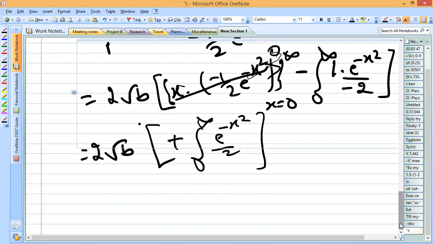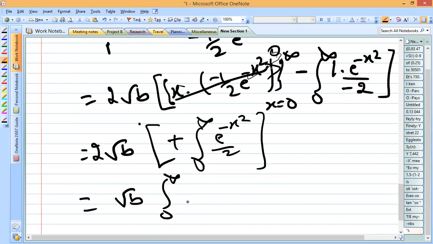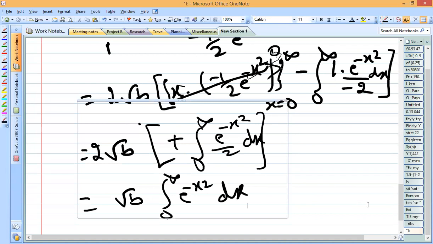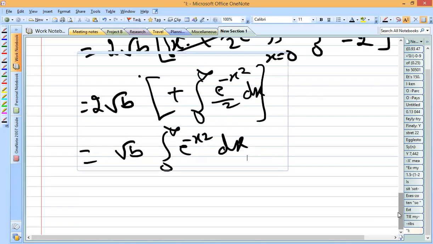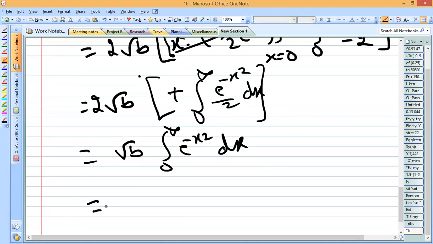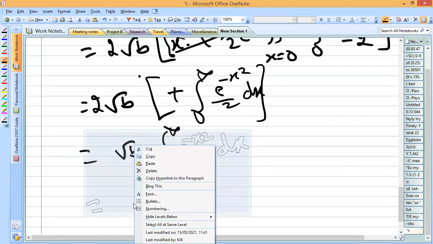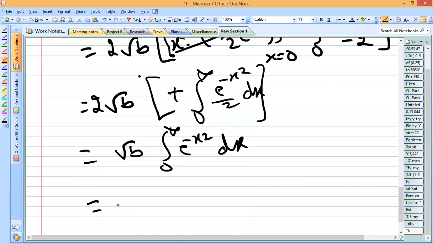So now 2 gets cancelled. So only root b will be there, with integral 0 to infinity e to the power minus x square, which has to be integrated with respect to x. So include dx. Now according to some standard derivation, e to the power minus x square, the improper integration for the limit x equal to 0 to infinity, results in the value root pi by 2.